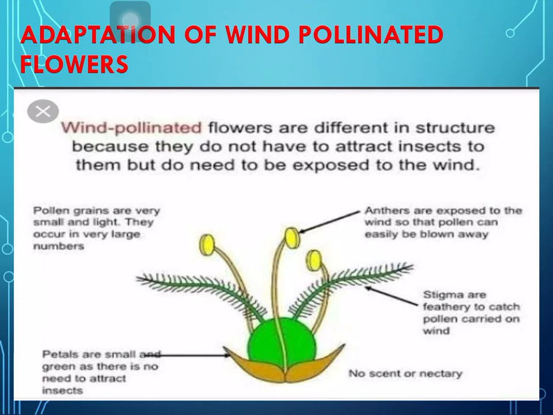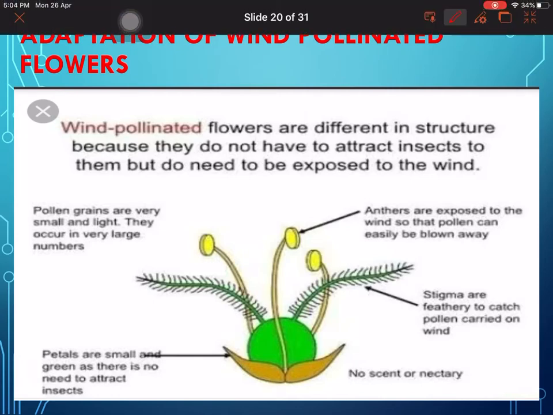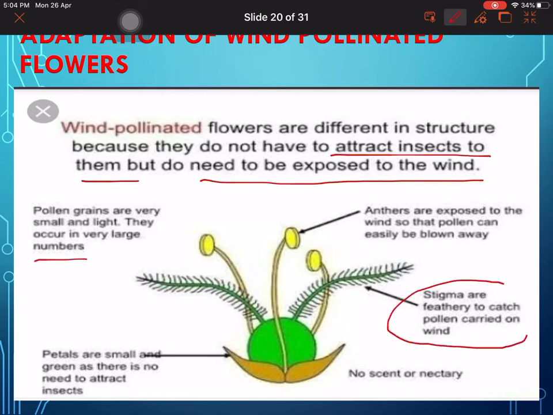That means how the flowers which are pollinated by the wind have adaptations. Wind pollinated flowers have different structures because they do not have to attract insects, but do need to be exposed to the winds. Because pollen grains come through the wind, the stigma should be exposed. Pollen grains are very small and light, and they occur in very large numbers. So the stigma is feathery to catch pollen grains on the wind.